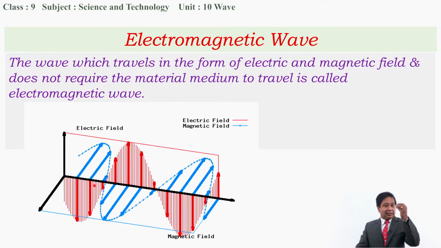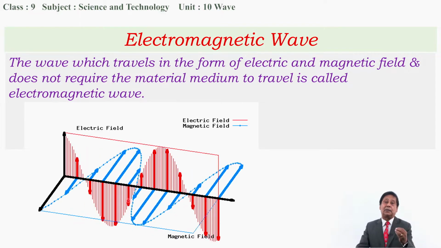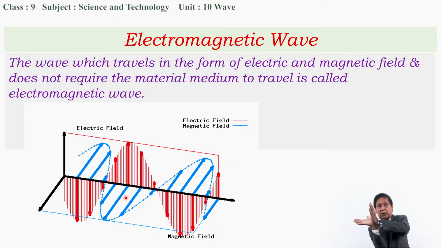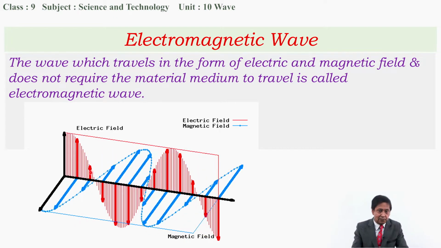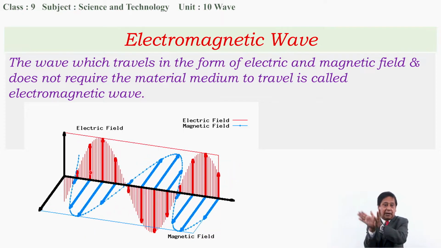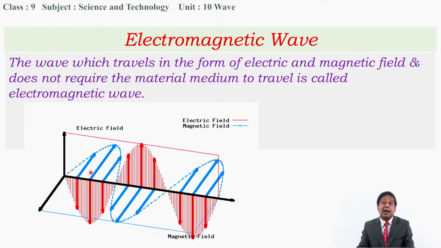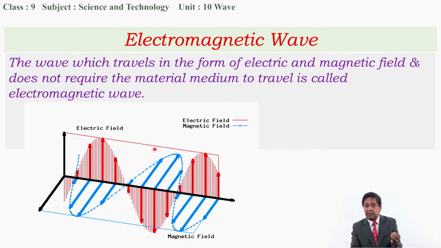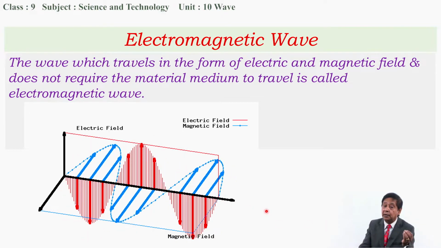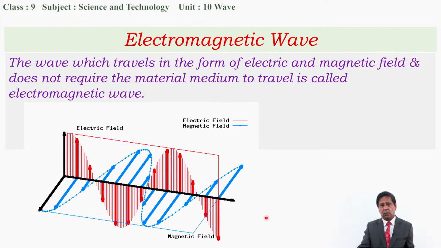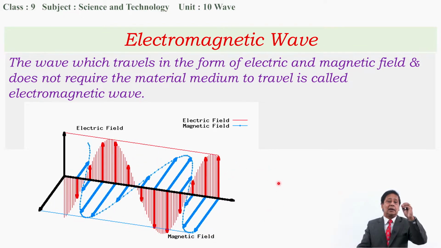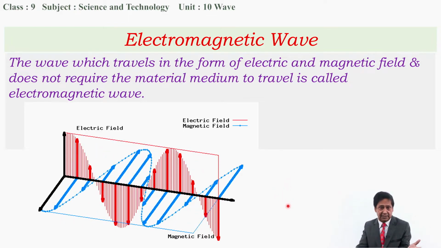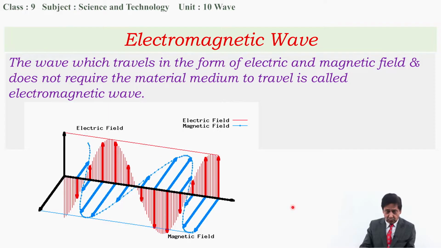This way, the magnetic field and electric field are produced perpendicular to each other, changing their position within a fraction of a second, and the wave is traveling in this direction. These electric and magnetic fields are normal to the direction of propagation of the wave. We'll talk in detail about the electromagnetic wave in the next class. At this time, just the definition, just the identification only.